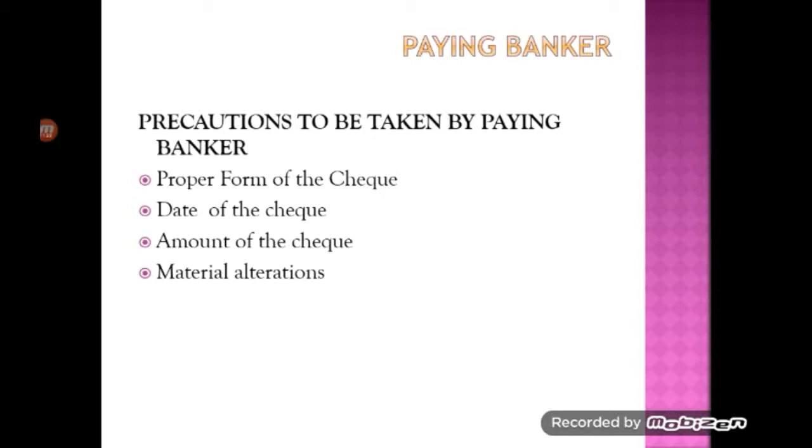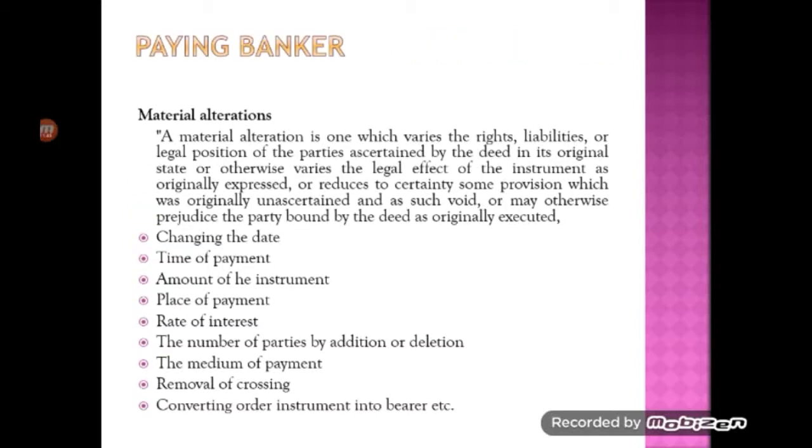So material alteration: materials refers to the entries that we make in the check. That's a simple version of material alteration. Materials means the date or the amount, to whom we are paying, signature, all these are called materials entered in the check. Any alterations in the materials that we need to enter as per law, if there is any alteration or change or overwriting done in the check, then it is called material alteration. That we'll discuss in detail now.